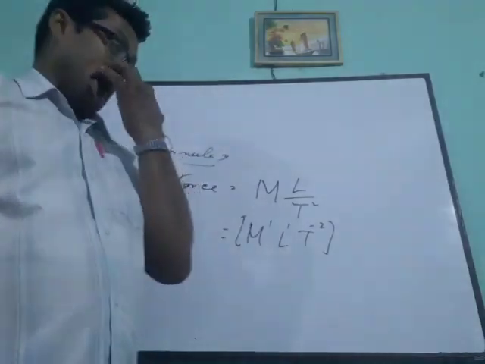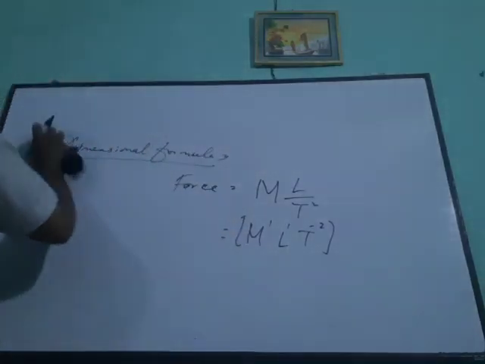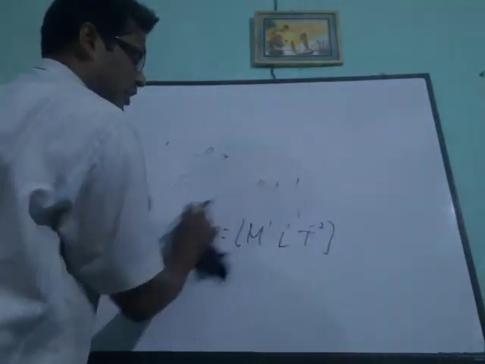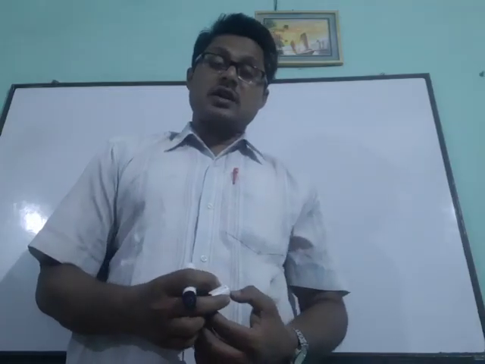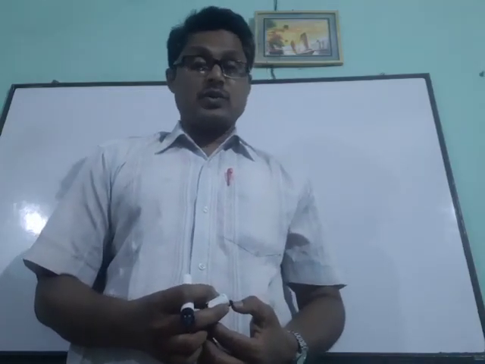Now one more important point, with which most numericals of this chapter can be solved: the dimensional homogeneity principle. What is this?